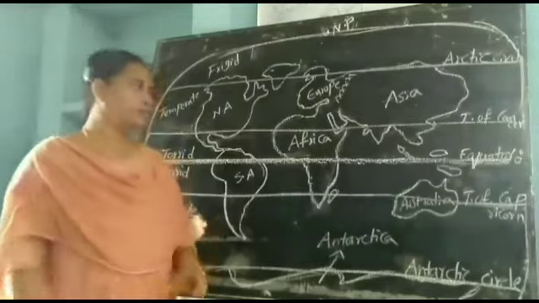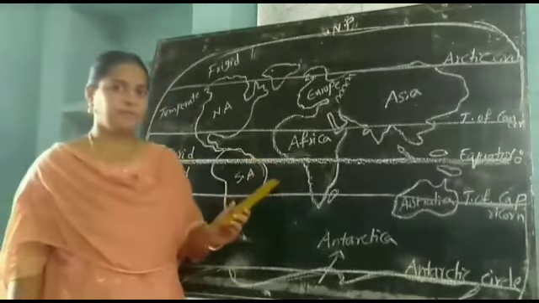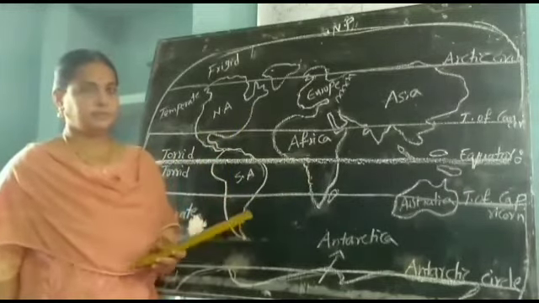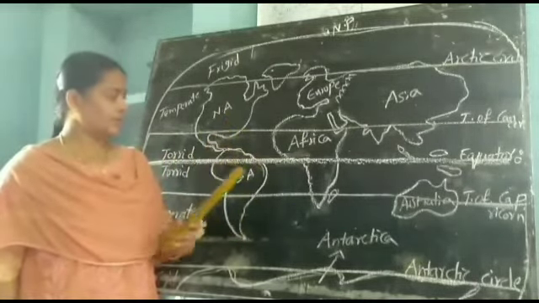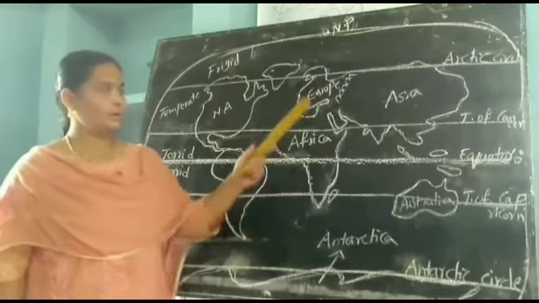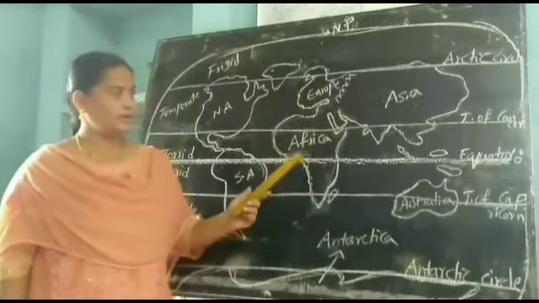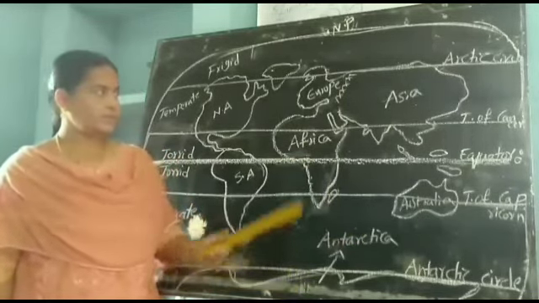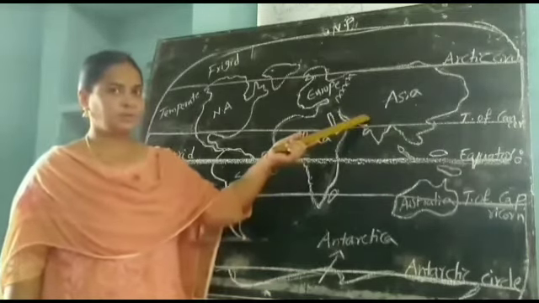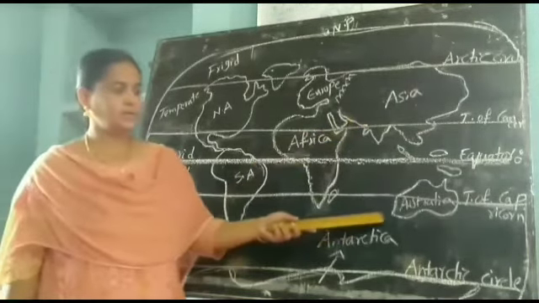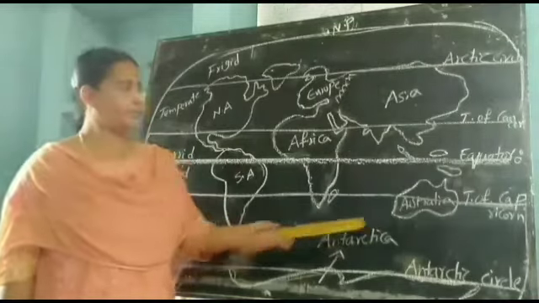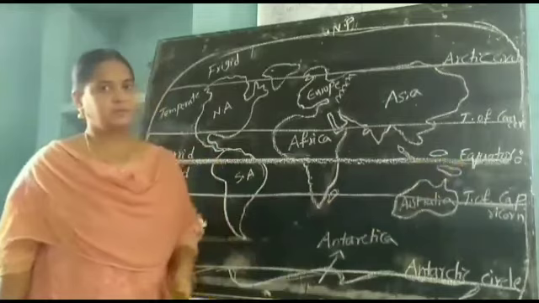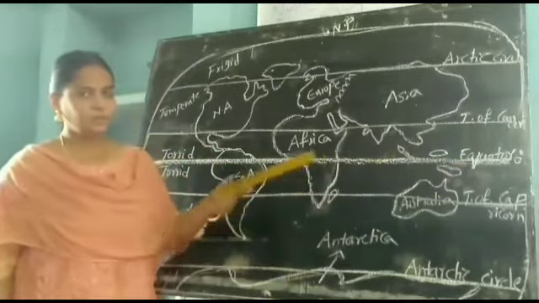Okay, next, this is the map of the world. Here there are 7 continents. What are they? North America, South America, Europe, Asia, Africa, Australia, and Antarctica. Here Asia is the largest continent, and Australia is the smallest continent. And what is this? This is the equator. How many degrees?